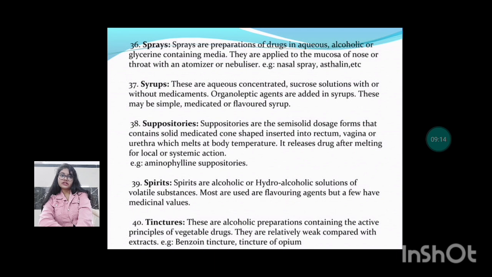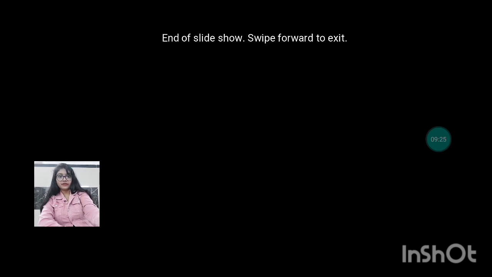Next are the tinctures. Tinctures are alcoholic preparations containing the active principles of vegetable drugs. These are relatively weak compared with the extracts. Example, benzoin tincture, tincture of opium.